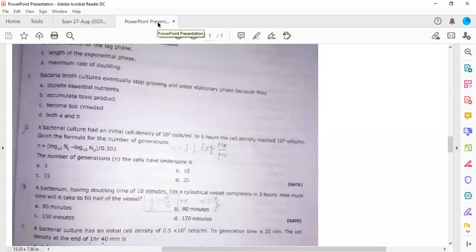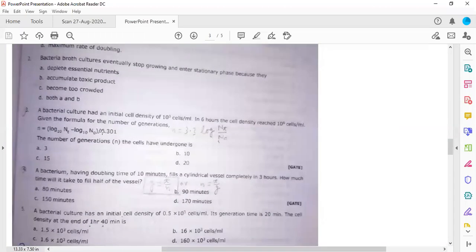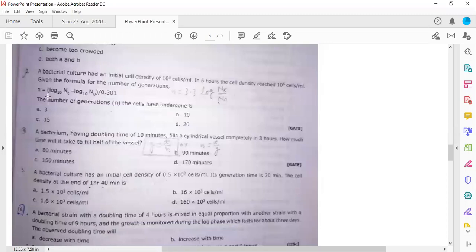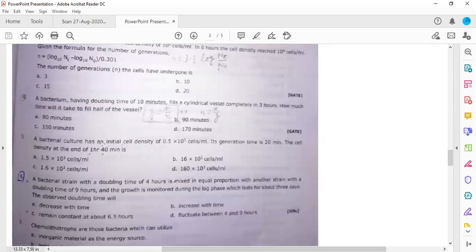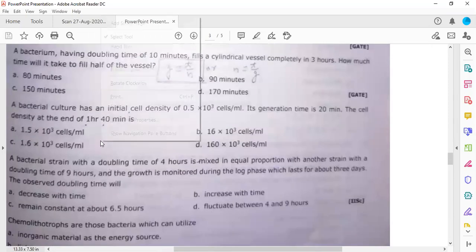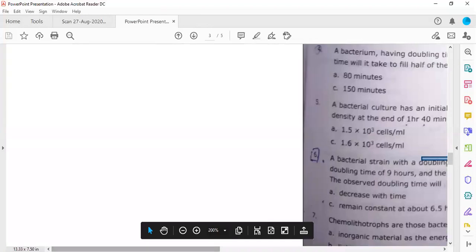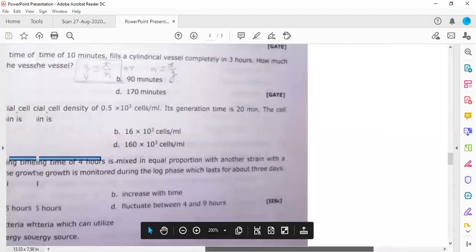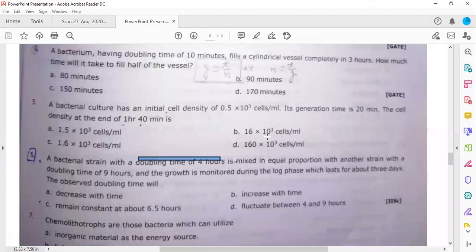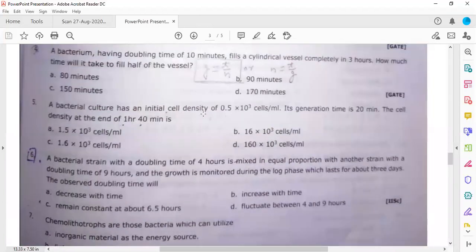There's one more question. So we have solved this. Fifth one. The bacterial culture has an initial cell density. So again, it is saying initial cell density.